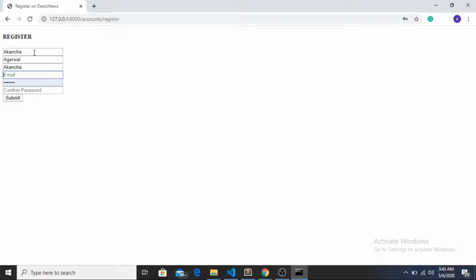Oops, it's email. Then password. Now I'll be clicking on submit. The page is quite simple, but yeah. Now I'll be redirected directly to the login page. So let's enter the credentials here. Submit.